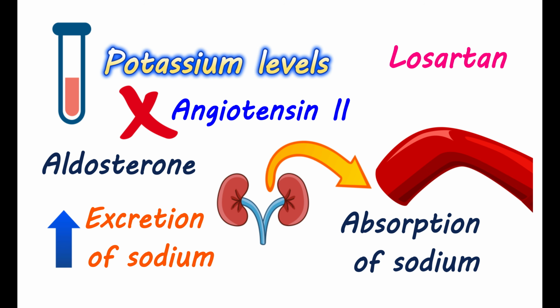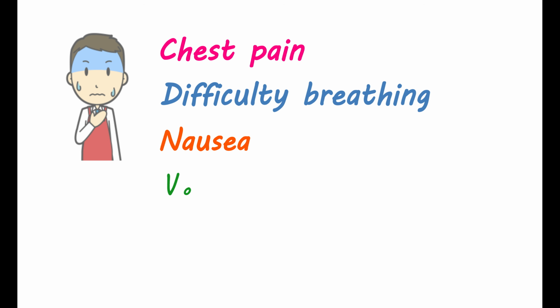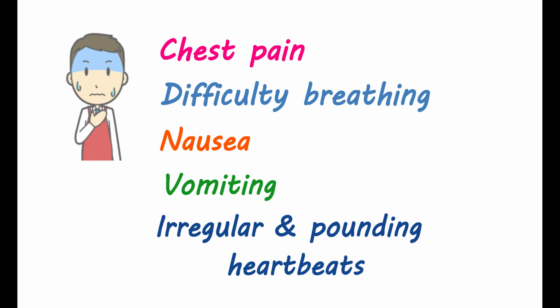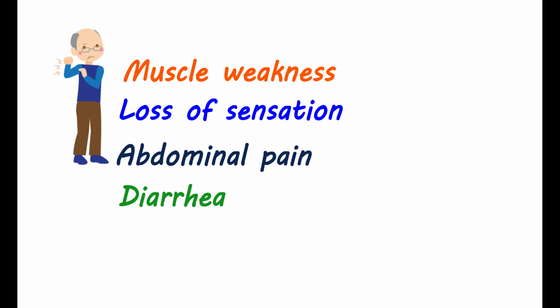So while you are taking losartan, monitor the potassium levels regularly. A high potassium level may be fatal, and it can produce a few symptoms that resemble a problem in your heart. You may have chest pain, difficulty breathing, nausea, vomiting, irregular and pounding heartbeats. It can also produce muscle weakness, loss of sensation, and tingling sensation in the arms and legs. Abdominal pain, diarrhea, and even sudden collapse may be observed with high levels of potassium. Therefore, while taking losartan, carefully monitor for the symptoms of hyperkalemia. If you observe any hyperkalemia, discontinue the treatment or reduce the dose.